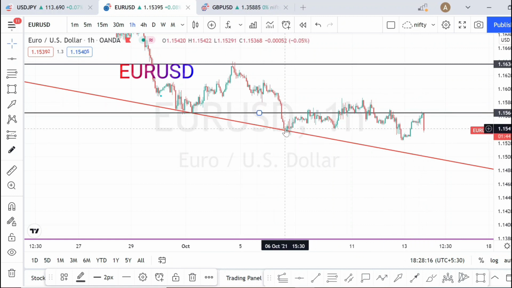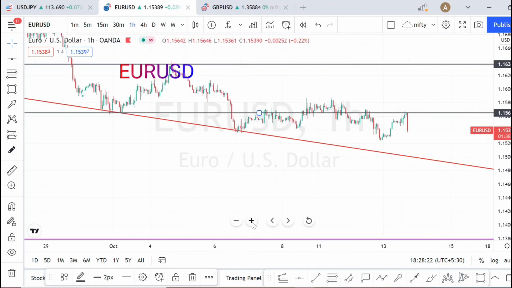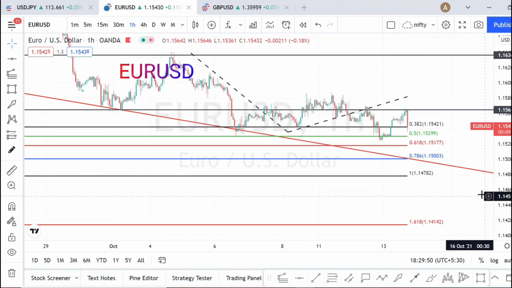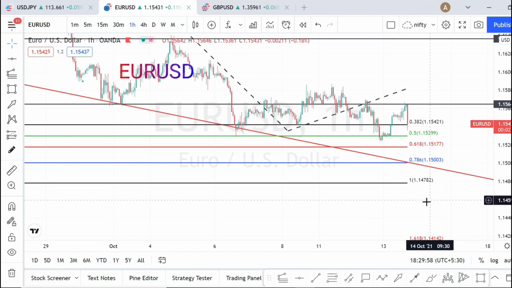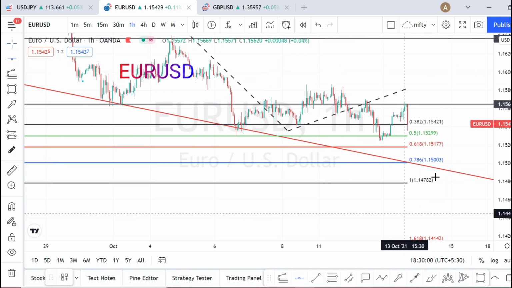So as long as it doesn't break this lower low here, it is still on a downtrend. So that is another way to analyze the market, whether it is on a downtrend or not. Using the Fibonacci extension tool, we can understand that these are all the ranges. Let me mark the ranges.